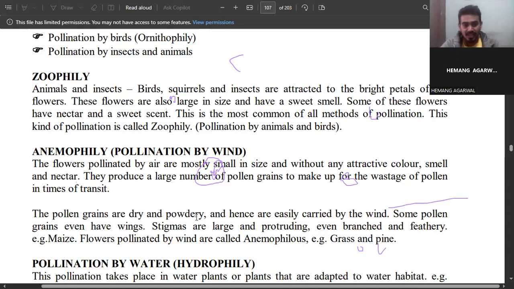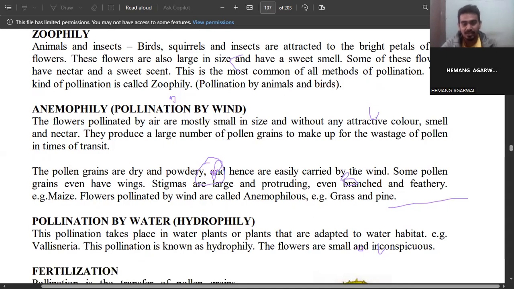The pollen grains are dry and powdery, and hence are easily carried by the wind. See, what should the characters of the pollen grains be? If there is wind, which type of material will be blown by the wind? The things which are dry and in powdery form can easily be blown from one place to another. If it is sticky, it won't transfer from one location to another by the wind. That's why the pollen grains of these flowers are dry and powdery, and that's why they are carried by the wind.